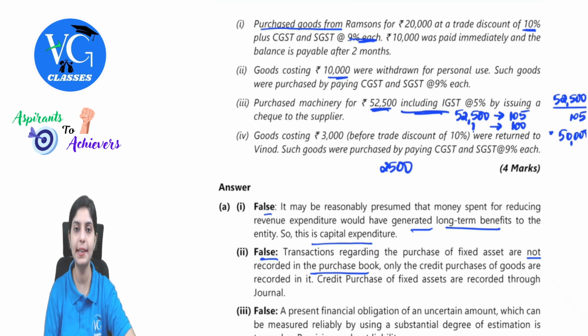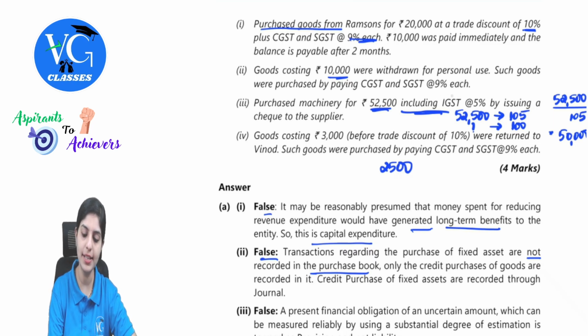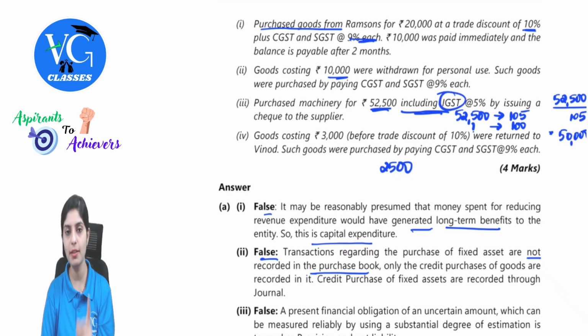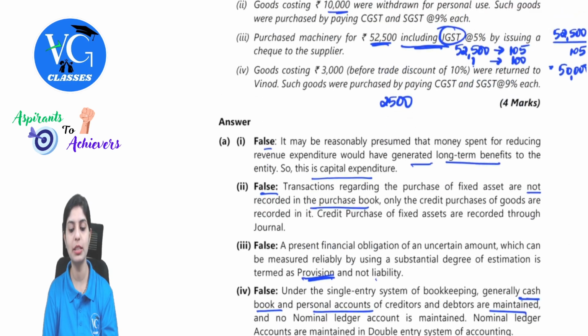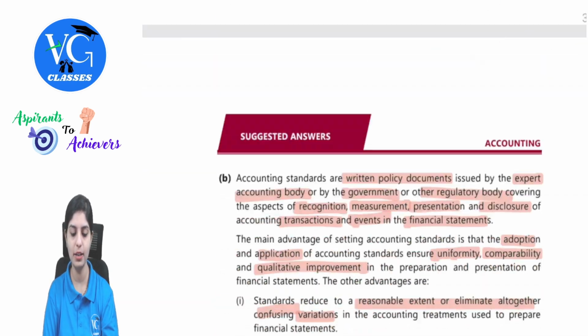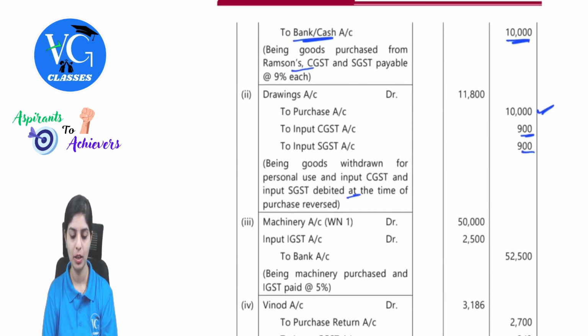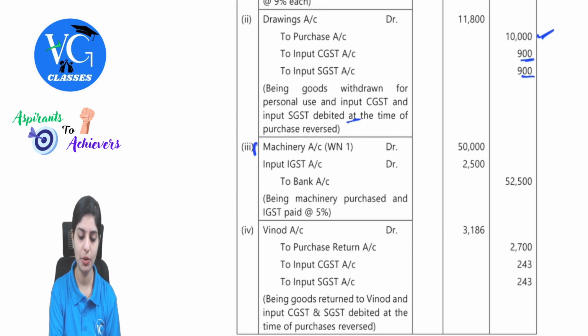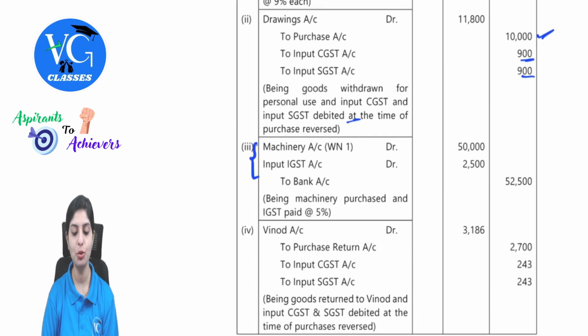So what will be the entry? This is machinery purchase. So on purchases there will be input GST. So here it is IGST. So the entry would be machinery account debit, input IGST account debit. This was by issuing a check to the supplier. So to bank. See, machinery account debit, input IGST account debit, to bank.